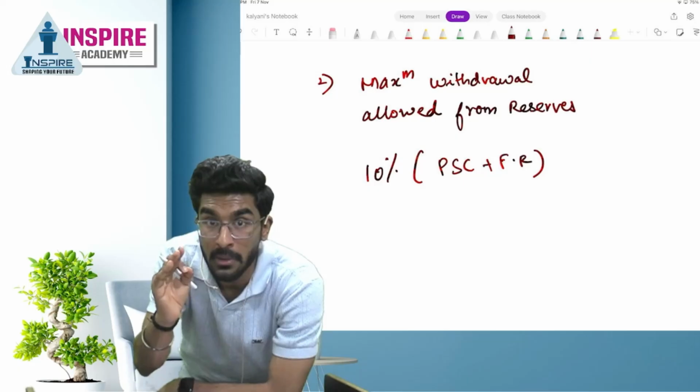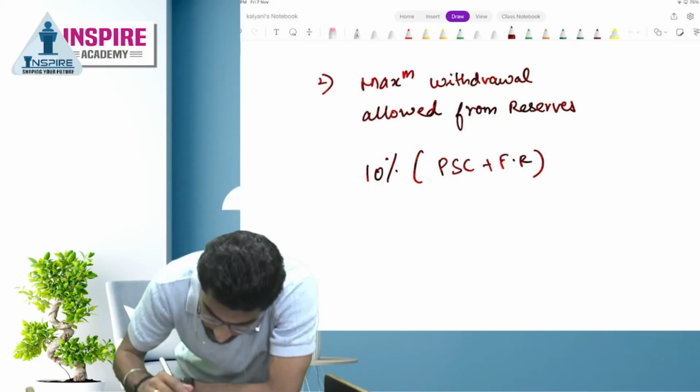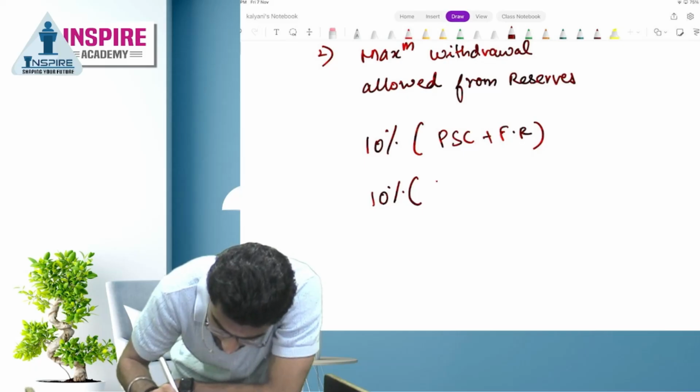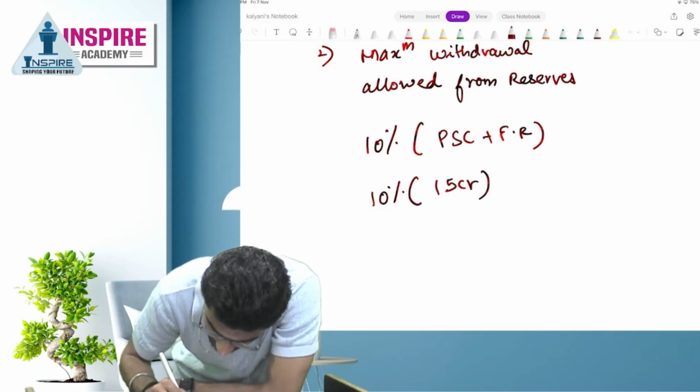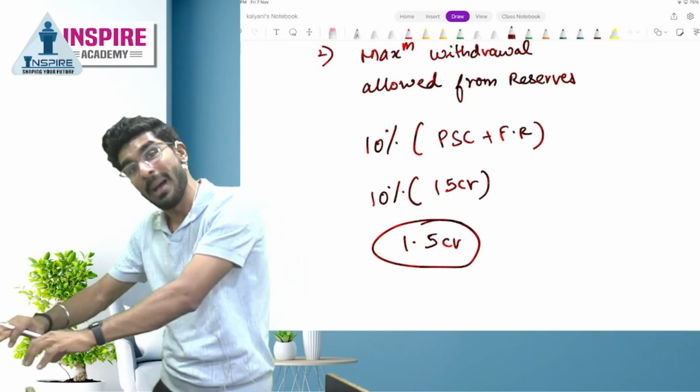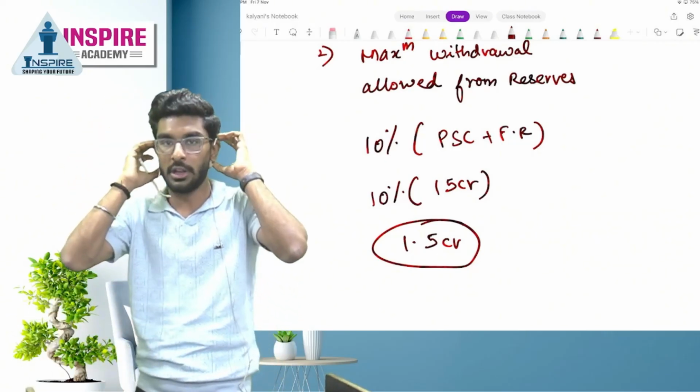Will securities premium come into the picture, people? No. So 10% of 15 CR, that is 1.5 CR the company can maximum withdraw from the general reserve.